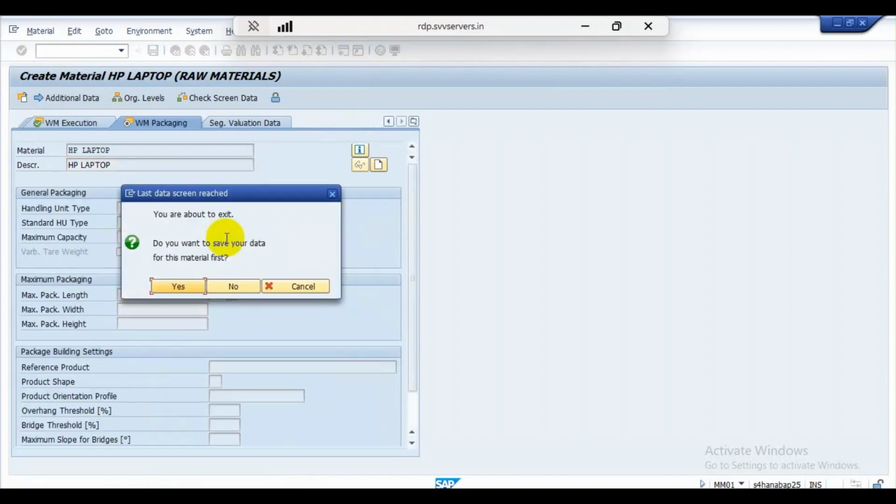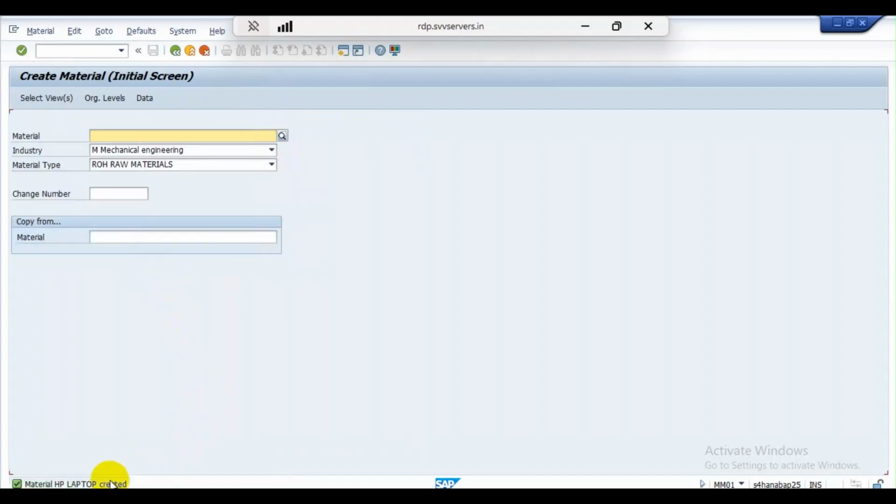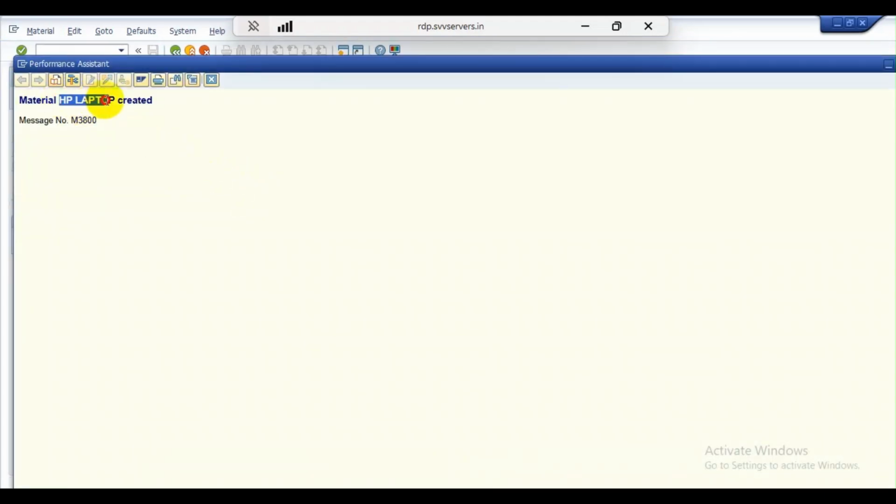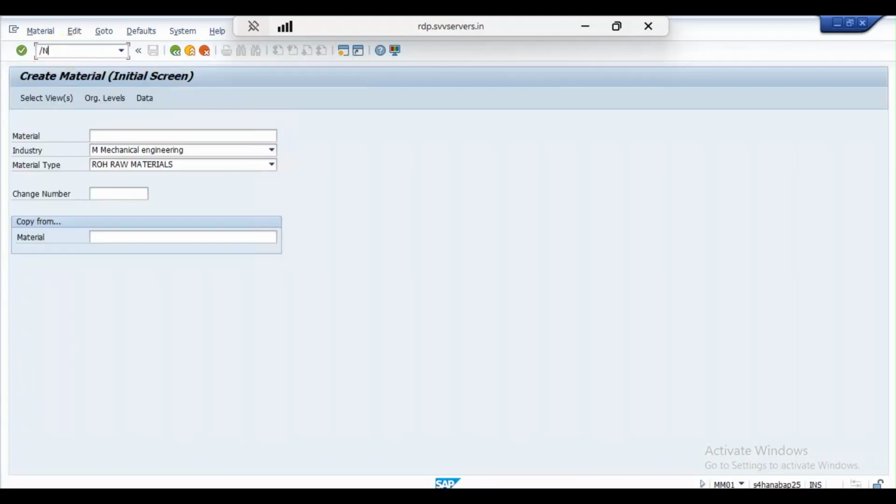That's all. We have extended all the views. Click on create, yes, to create the material. So the material is created, and now we have to extend this material to other storage locations. So execute /n MMSC.